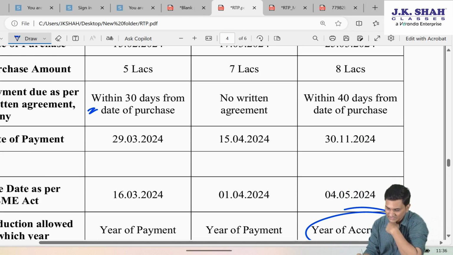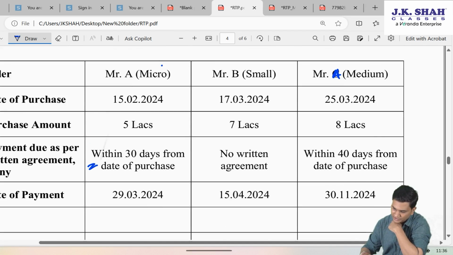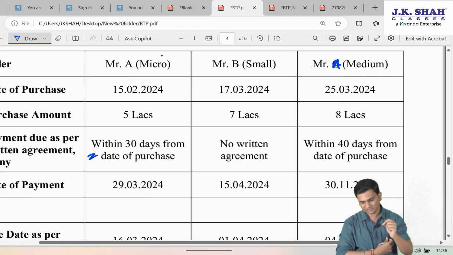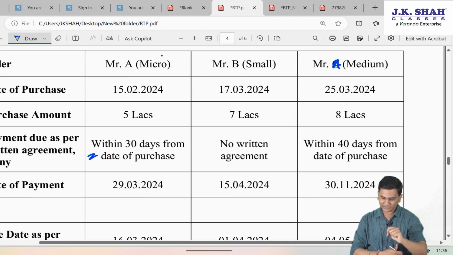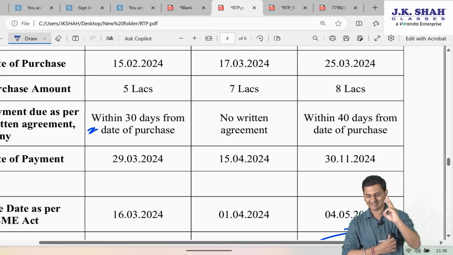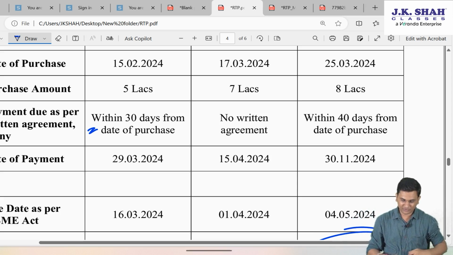the due date is 30 days. So, please count 30 days from 15th February 2024. Can I say 30 days from 15th February will become 16, 17, 18, 19 and again 10 days. So, basically from 29 days of February you have to exclude 15 days.